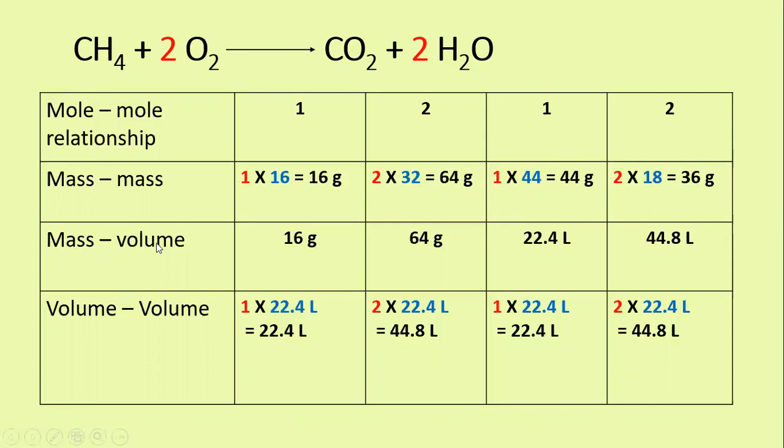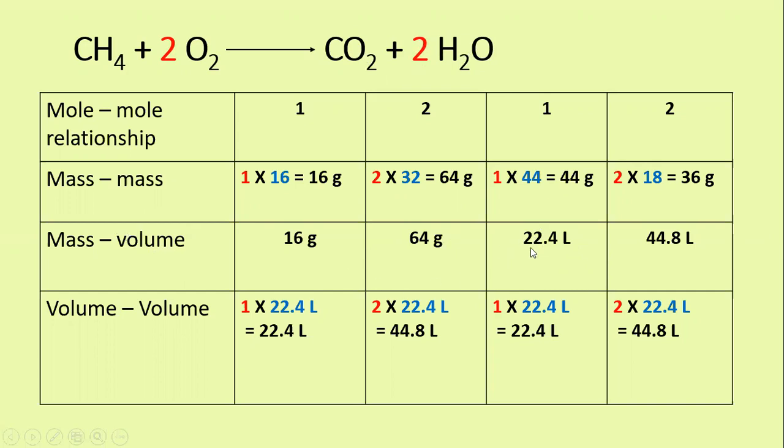Next will be mass-volume. In mass-volume, the mass of methane will be 16 grams, which we wrote before. And here we write the volume on the product side. Actually, I attached this as a tabular column in the previous video session.